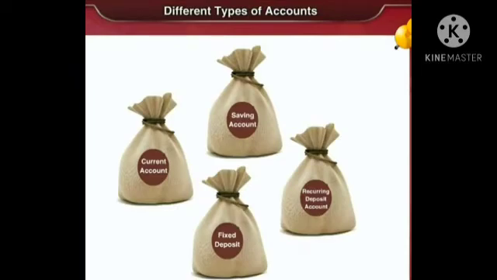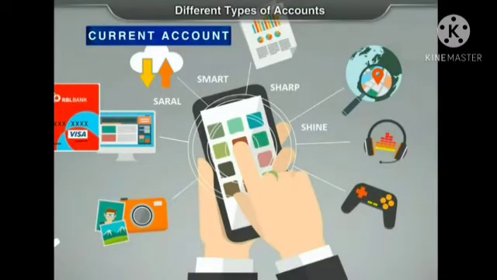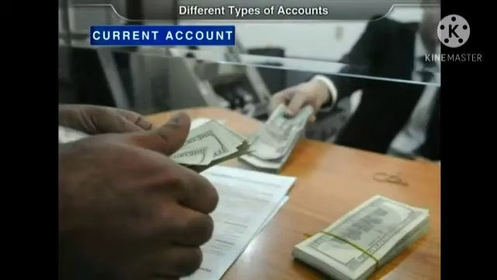There are mainly four types of accounts. They are: first one, current account. A current account is mainly for traders and those dealing in money on a daily basis. An account holder can deposit or withdraw money any number of times in a day. The bank does not pay any interest on the money in this type of account.